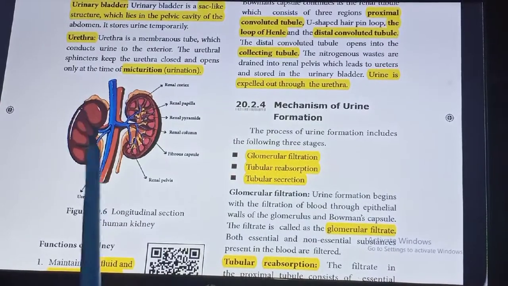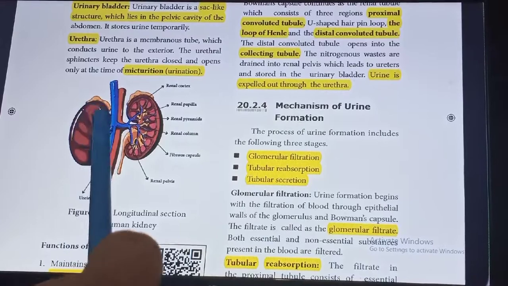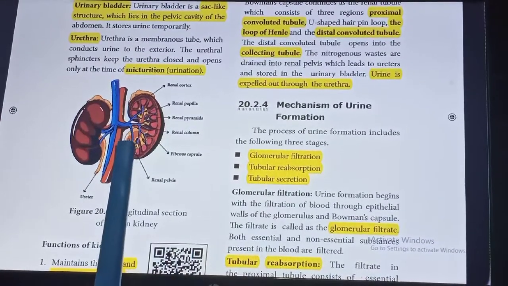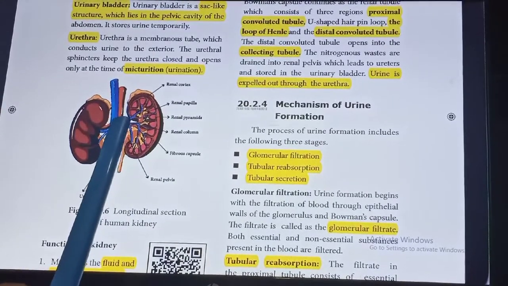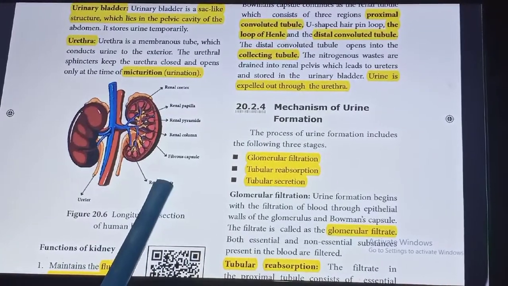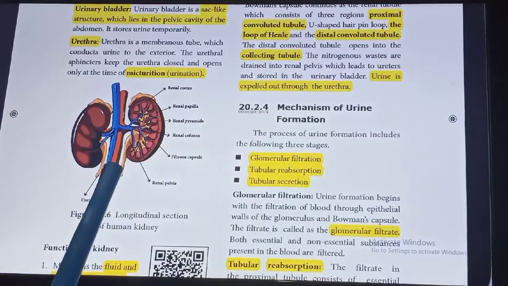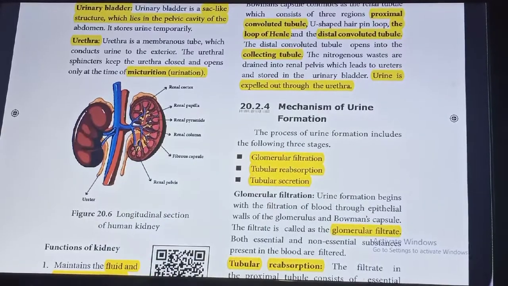This is a very important diagram, the longitudinal section of the human kidney. The outer region is the cortex and the inner region is the medulla. This center part is the hilum, and the funnel-shaped part is called the renal pelvis. Then this part is the ureter, and the kidney is covered by a capsule.